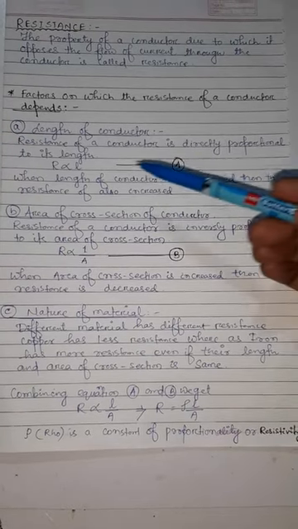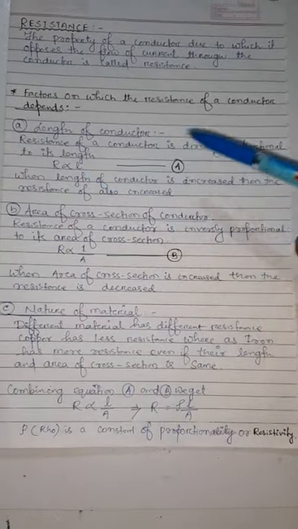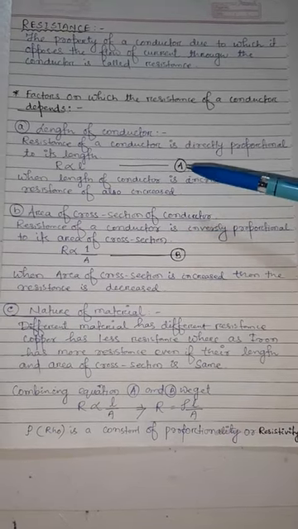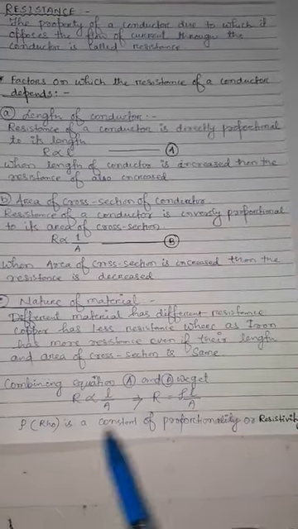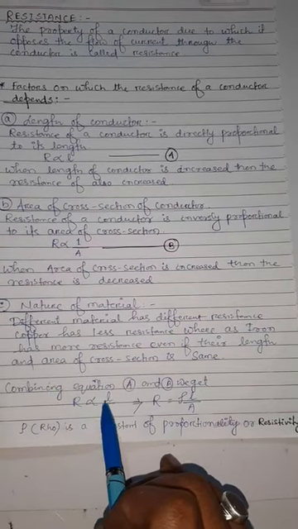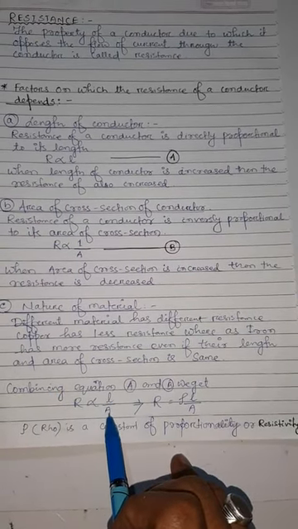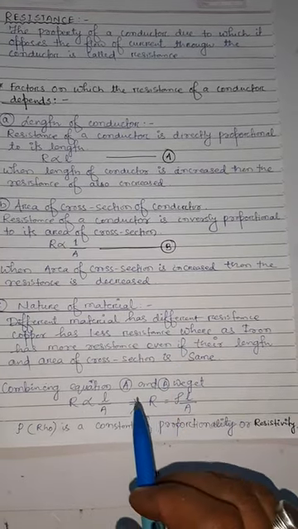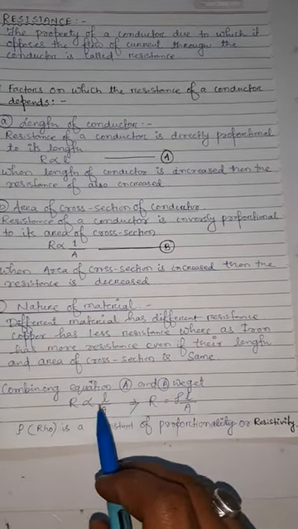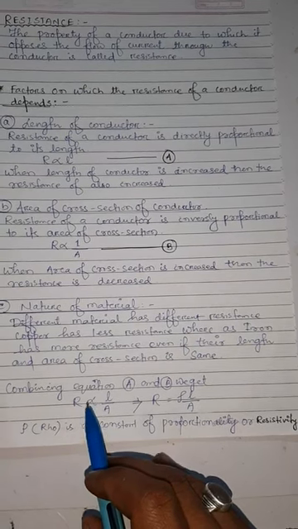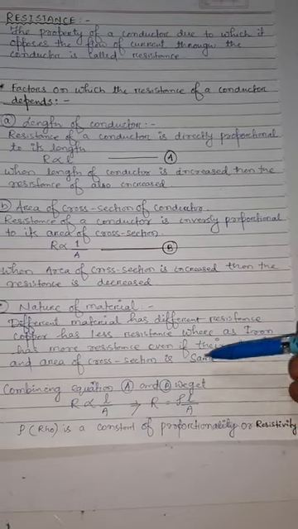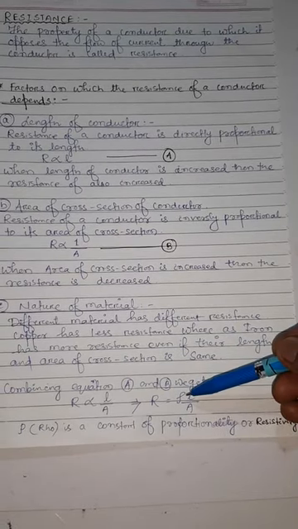Now you observe here there are two equations, equation A and equation B. Now we are combining these two equations, and we find R is proportional to L by A. When the proportional sign is removed and we get an equal sign, definitely a constant will come.